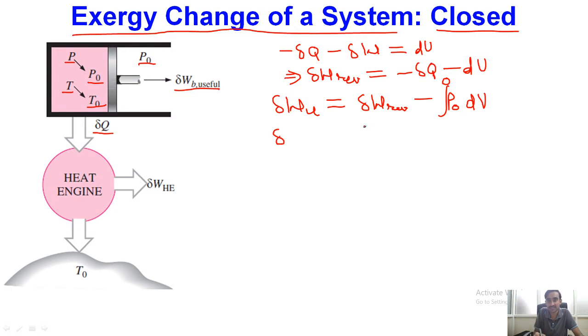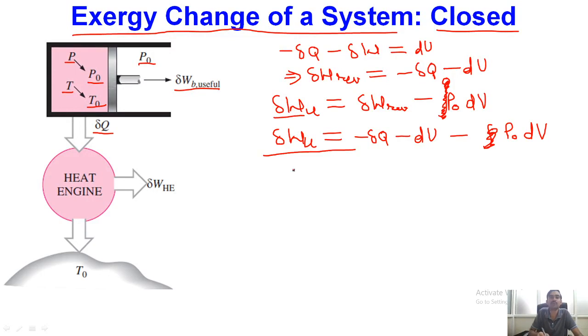Okay, so this is my definition of useful work. If I substitute the value of reversible work from my previous equation, I will ultimately find that my useful displacement work is equal to minus delta Q minus dU minus the integration. Or I need not write the integration at this moment, because I am writing the differential work delta W over here, so without integration I will have only P naught into dV. Okay, so this is my useful work which we obtain during the expansion process.